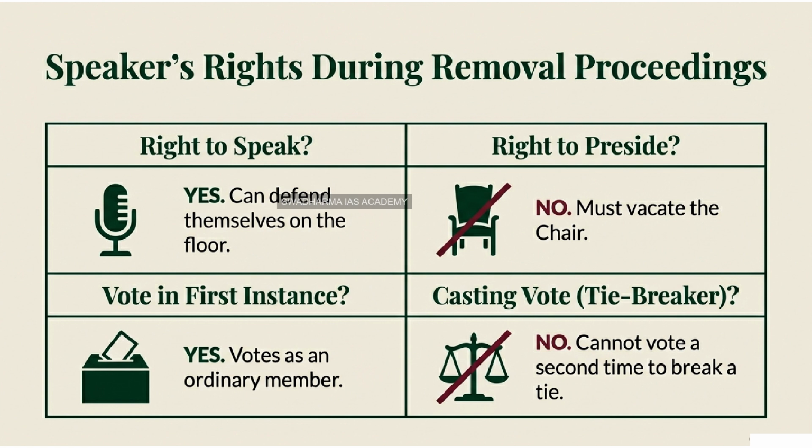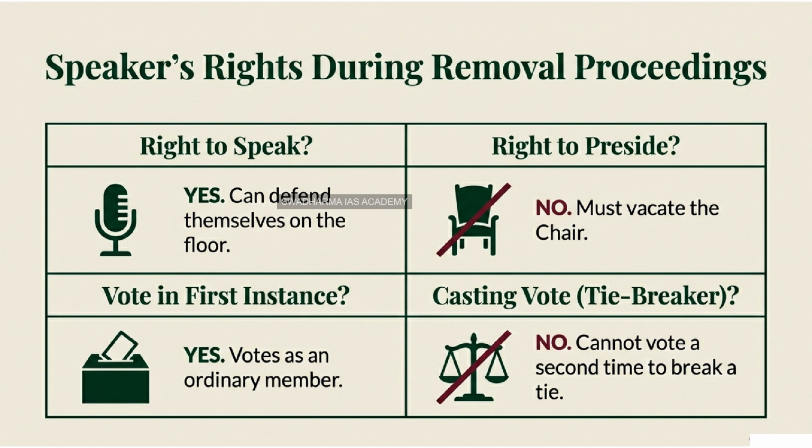That is a fascinating procedural twist. It really highlights how ignoring one part of the Constitution, Article 93, choosing a deputy speaker, can break the machinery of another part, in this case, Article 96. Absolutely. It's a constitutional domino effect. One convention falls, and it weakens the structure down the line.